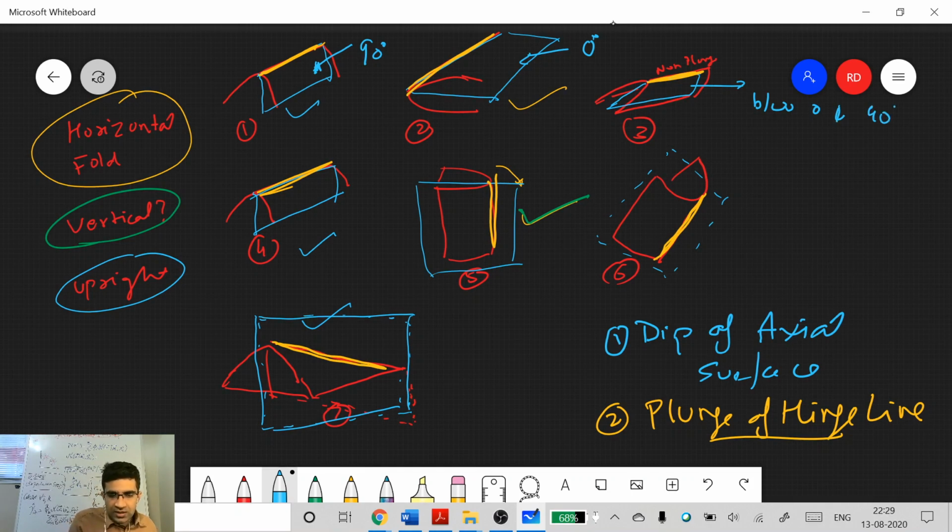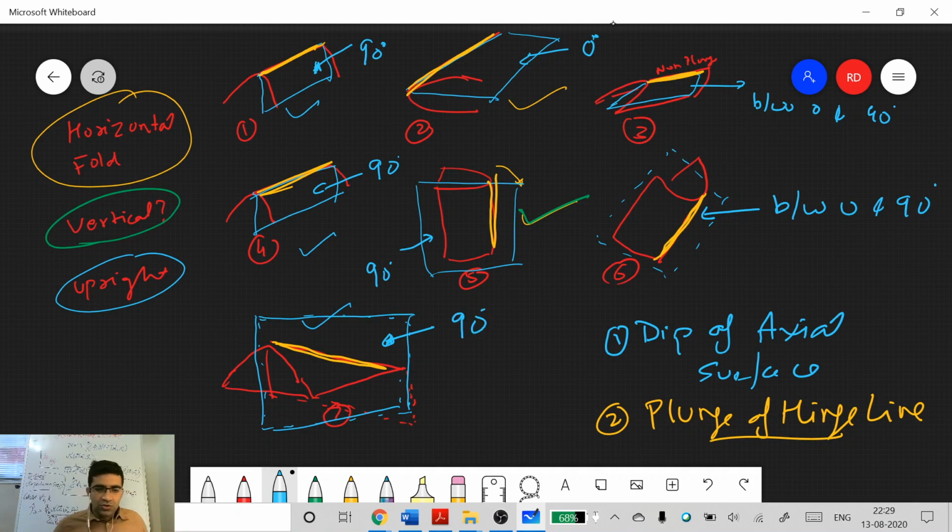What about this one? Again, we have already drawn this, and it's the same one. It is 90 degrees. What about this one? 90 degrees. What about this one? This is again between 0 and 90 degrees, inclined. Okay. What about this one? Correct, 90 degrees. So you see, the first thing that we have tracked is we have different cases of the axial plane which is varying between 0 degrees and 90 degrees. In some cases it is 0 degrees, in some cases it is 90 degrees.